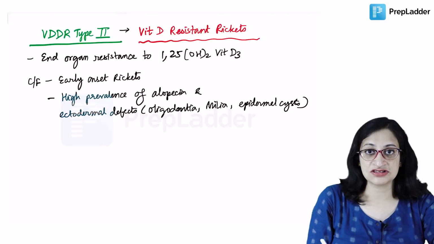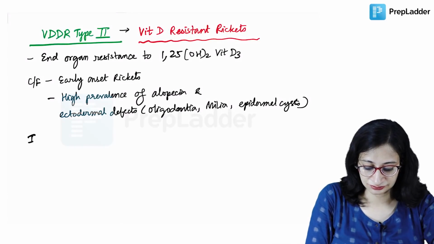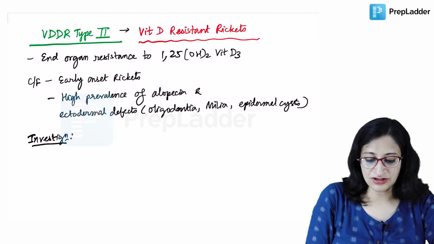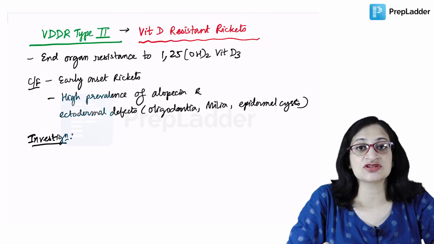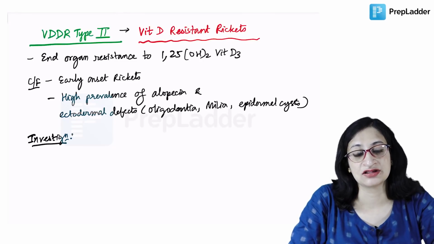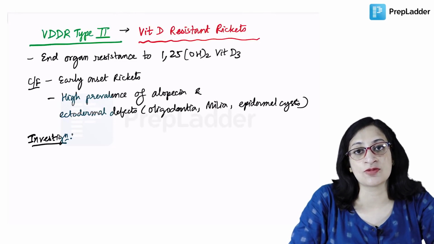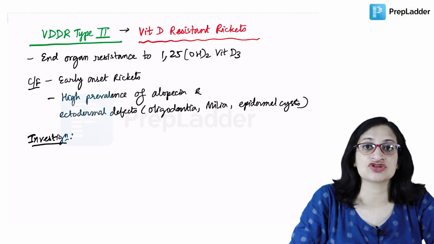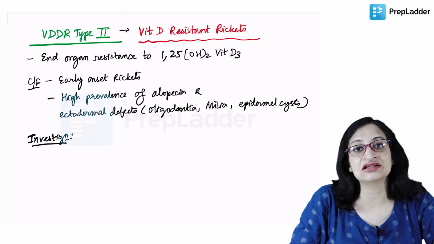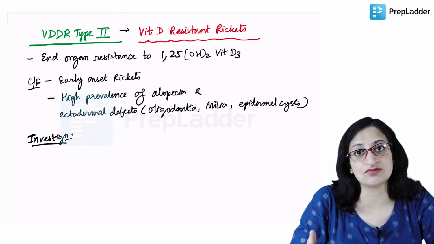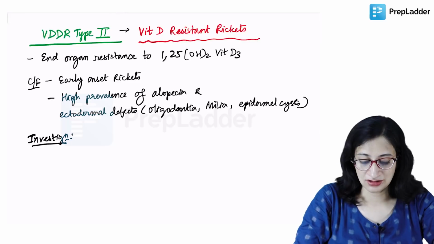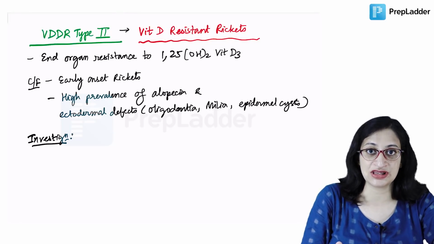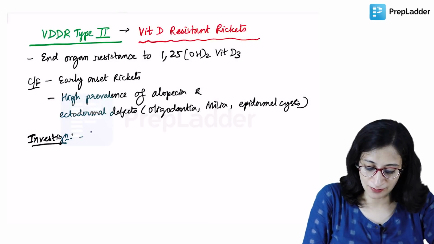Okay. On investigation, what are you going to get here? Here we said the active form of vitamin D is present, but it is not able to act. Now vitamin D helps in the absorption of calcium and phosphate from the intestine, and reabsorption of calcium and phosphate from renal tubules also, and it helps in the mineralization and modeling of the bones as well. So what will happen? Absorption of calcium and phosphate is not going to take place here. So there will be hypocalcemia.